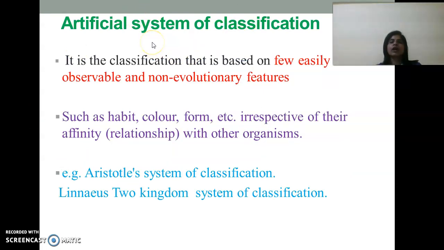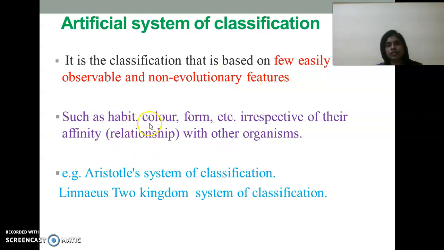First we focus on the artificial system of classification. In this system, only a few observable characters of any organism are studied and then the organism is categorized into particular groups. It doesn't have any evolutionary base while categorizing the organisms. These systems take into consideration just the habit of the organism, habitat, and shape or size.